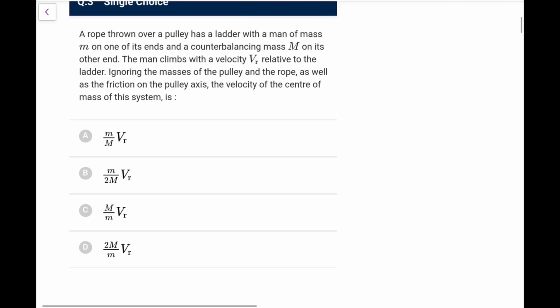Next, a rope thrown over a pulley has a ladder with a man of mass m on one of its ends and a counterbalancing mass M on its other end. The man climbs with a velocity vr relative to the ladder, ignoring the masses of the pulley and the rope as well as friction on the axis. The velocity of the CM of the system is. So what would be the velocity of the center of mass of the system?